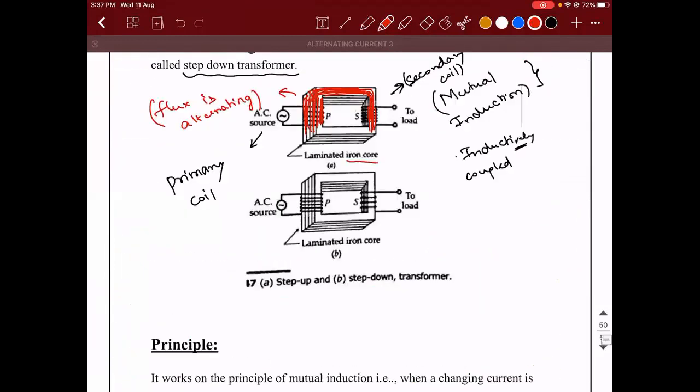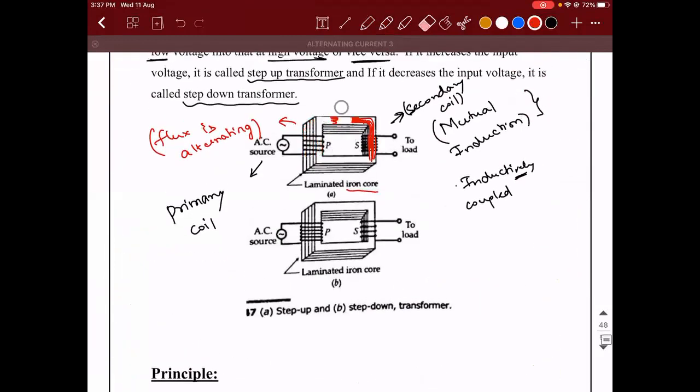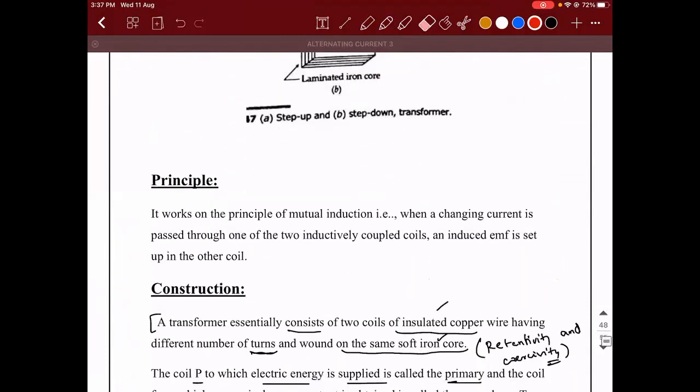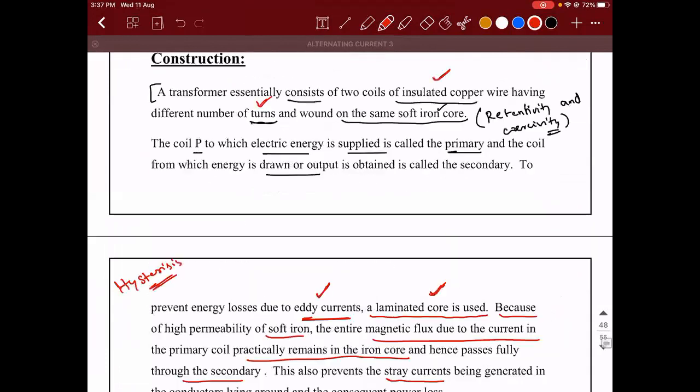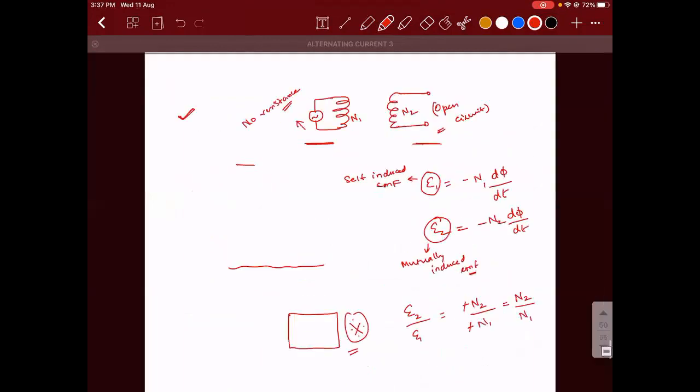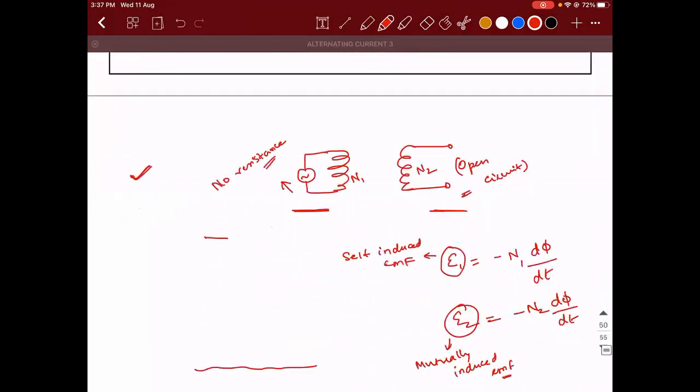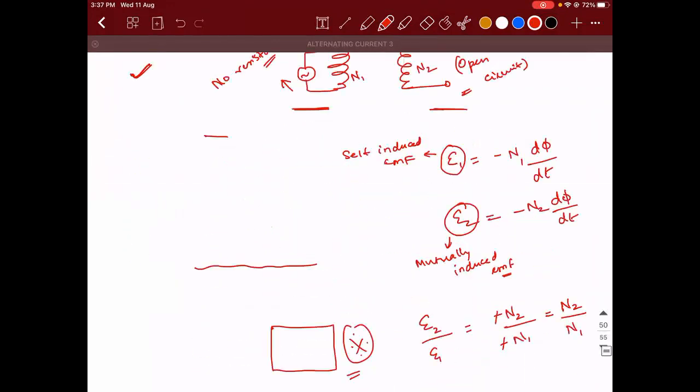If you observe these are there now. I told you in the construction, a transformer essentially consists of two coils of insulated copper wire having different number of turns. With this different number of turns, it will be easy for us to find out what will be the value of EMF that is getting induced across the second coil.